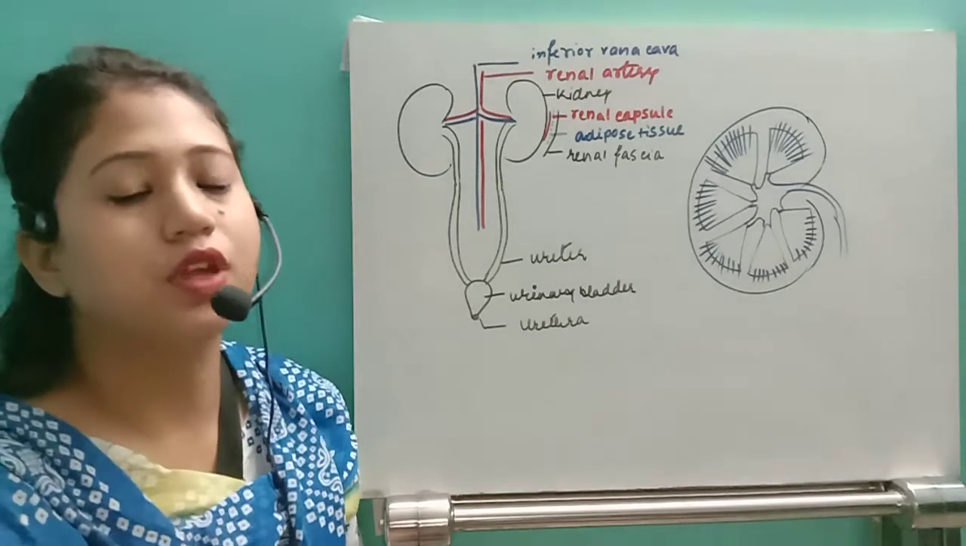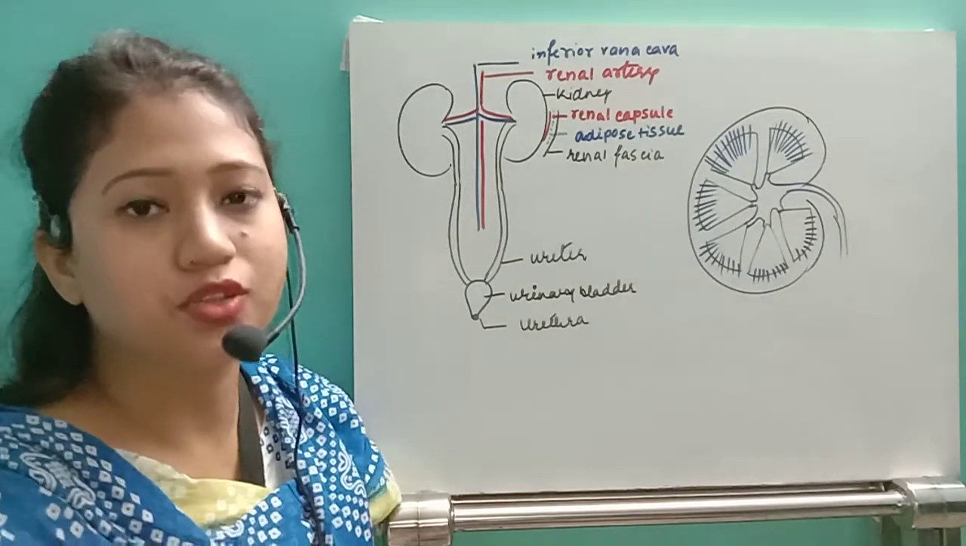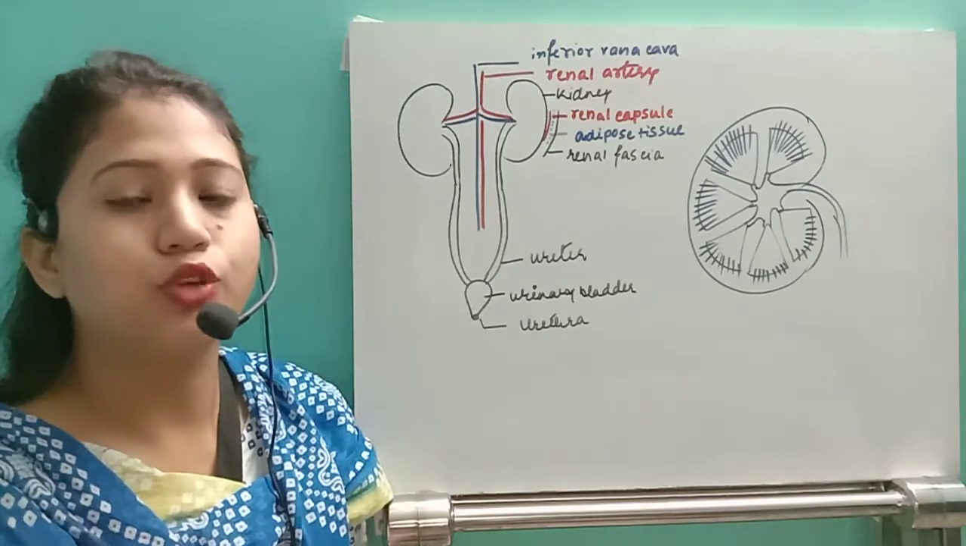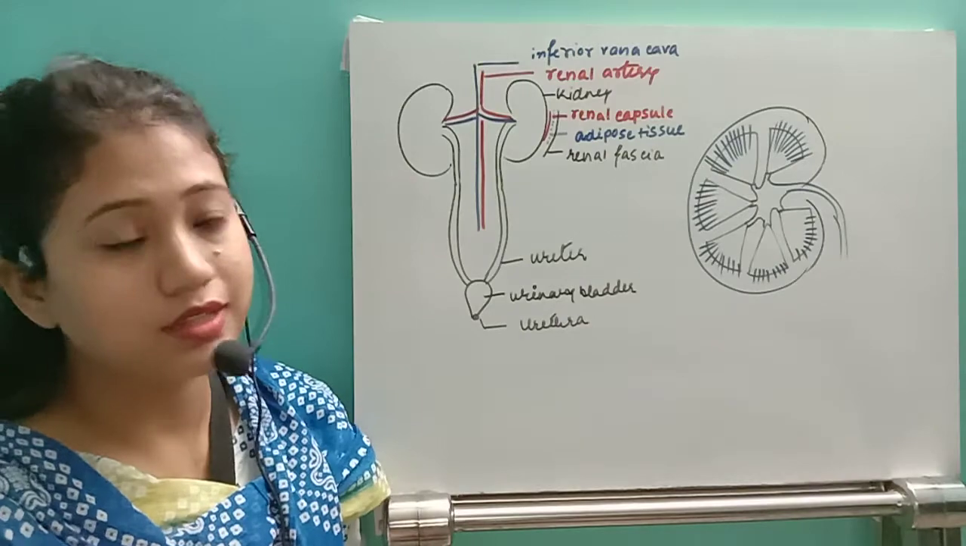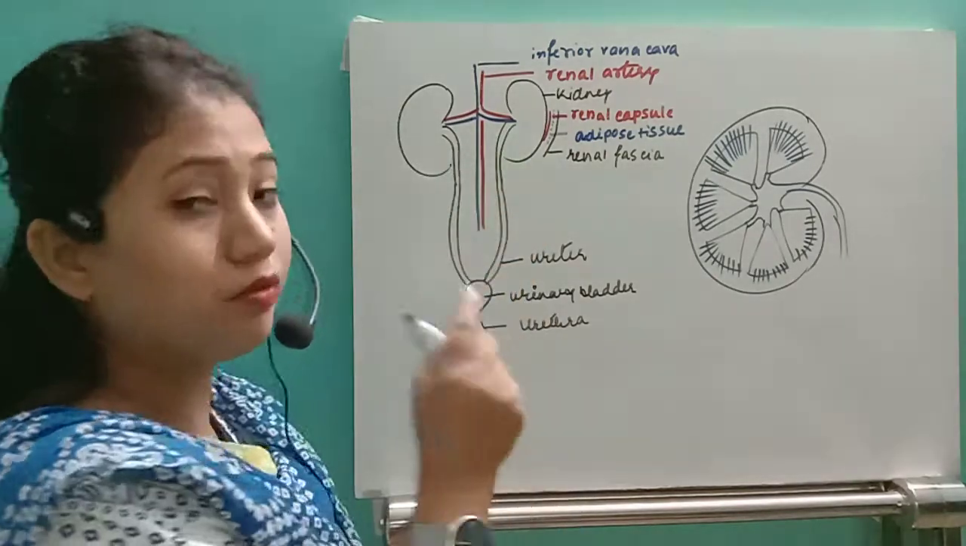Hello students, today we are going to start the human excretory system. So first of all, the human excretory system consists of a pair of kidneys. There are two kidneys.